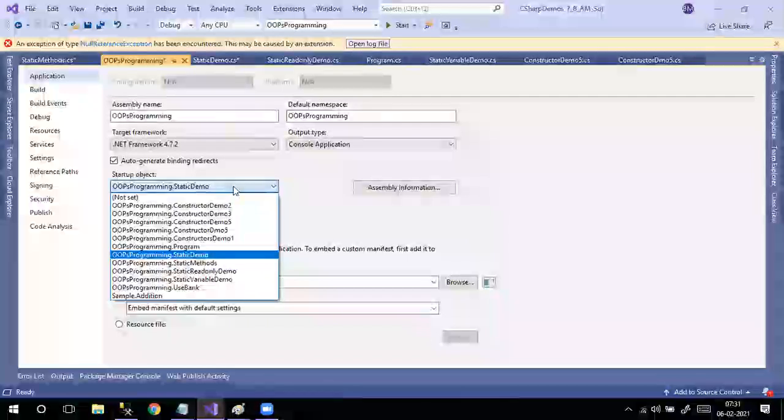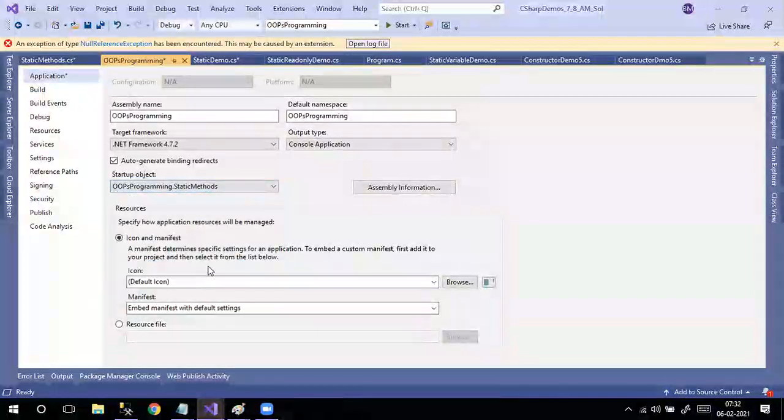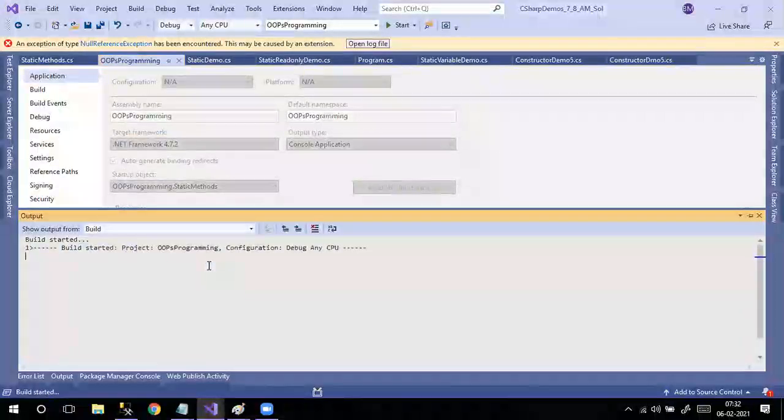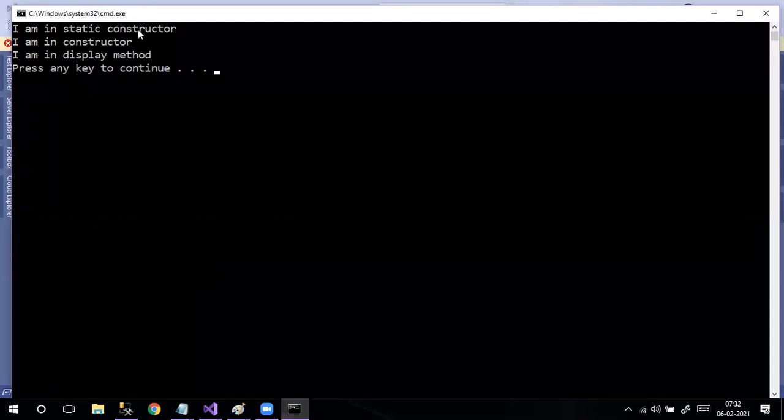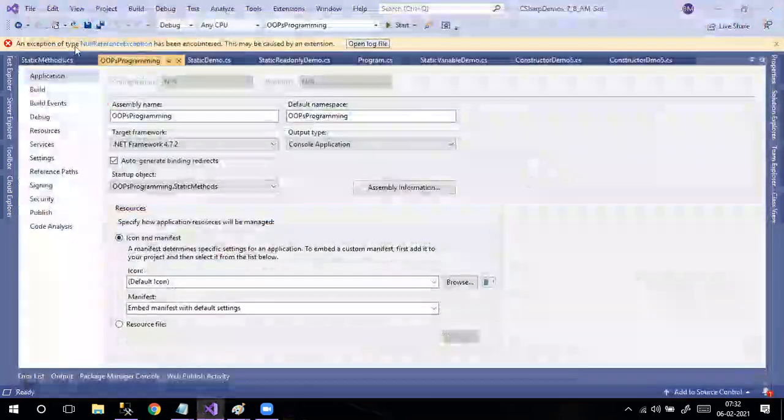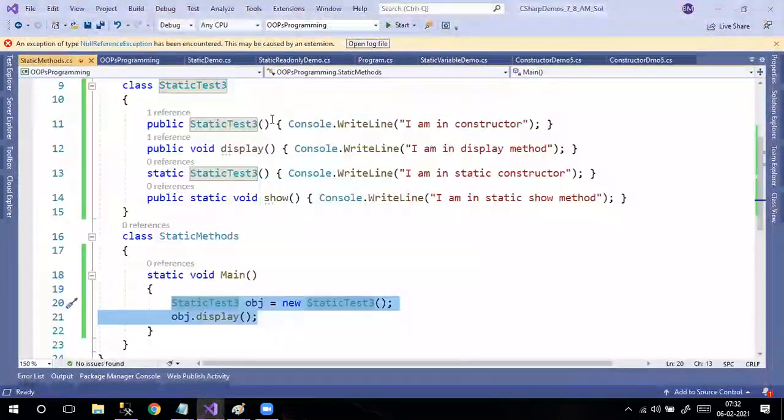No. So let's run the application. See, whatever you people said: I'm in static constructor, I'm in constructor, and I'm in display method. Always, if in a class you have a static constructor, the first priority is that only.